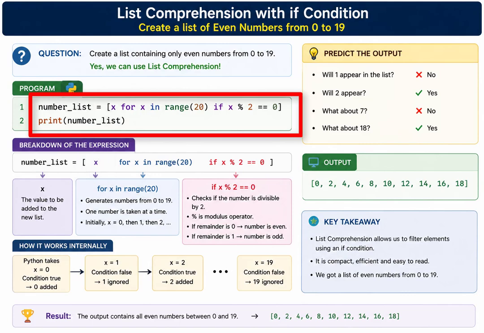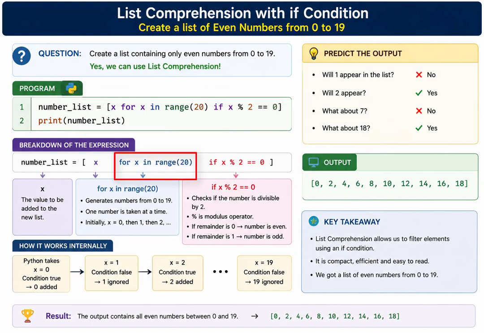Next comes the for statement. Python starts generating numbers from 0 to 19. One number is taken at a time. Initially, x becomes 0, then 1, then 2, then 3. This process continues until 19.